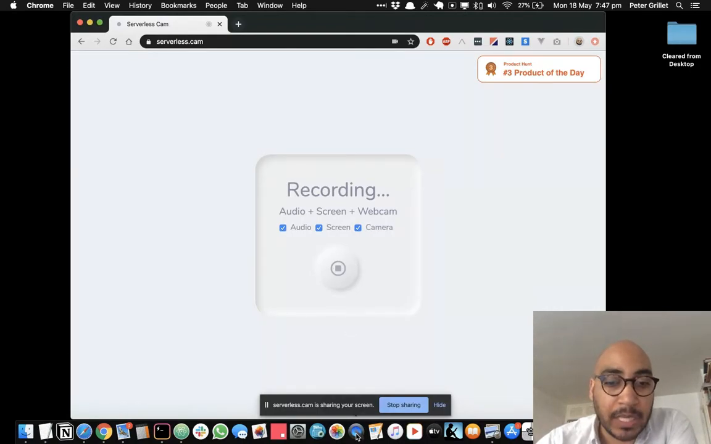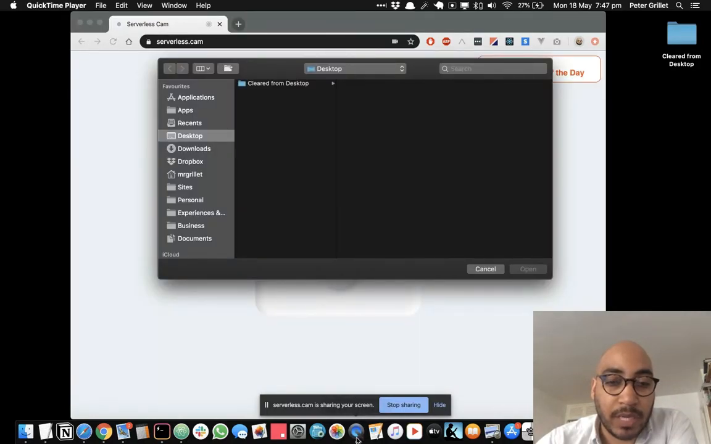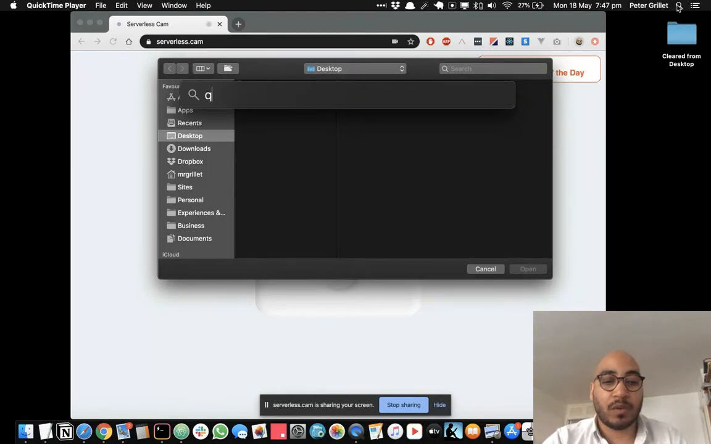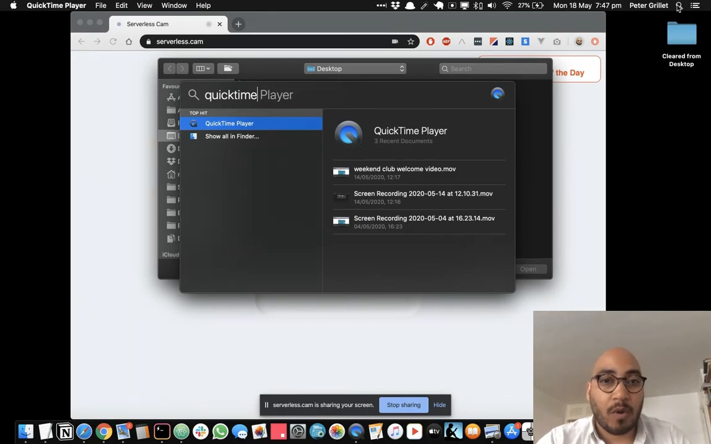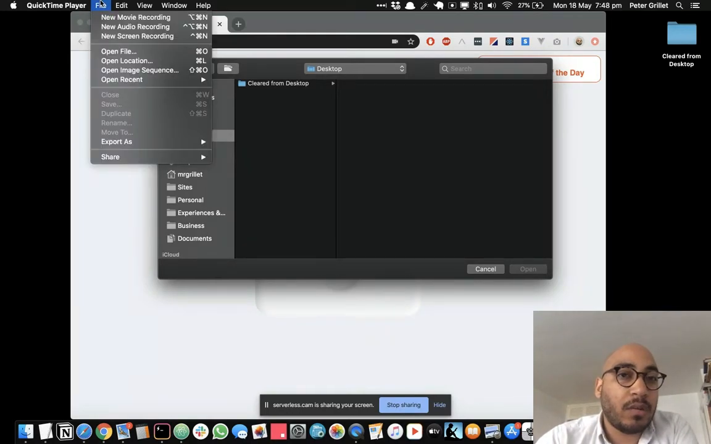So what I'm going to show you is probably the best way to record video on a Mac, which is quite simply, if you just search your Mac for QuickTime, I've got it here at the bottom of my screen, you can equally just hit the search for QuickTime, and then that will open up. Once it's opened up, you'll go up to File here at the top, and then New Screen Recording.